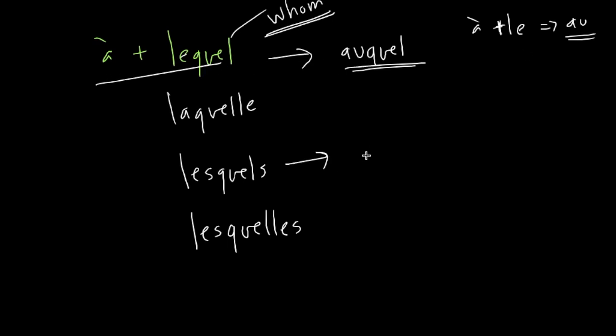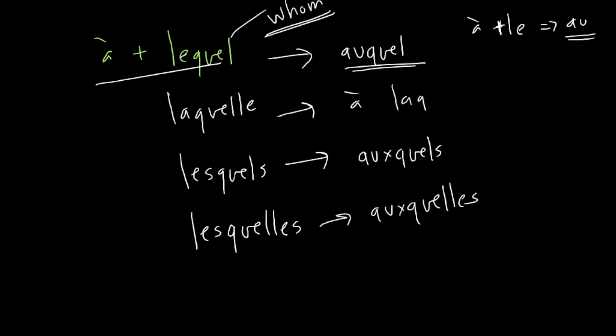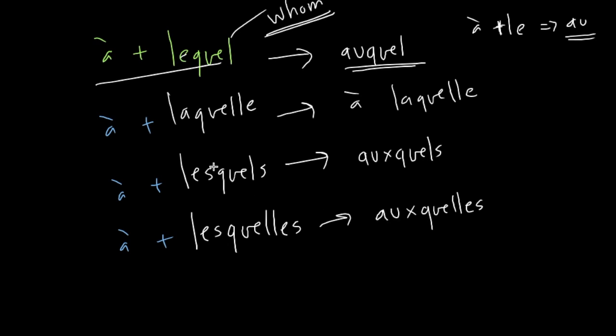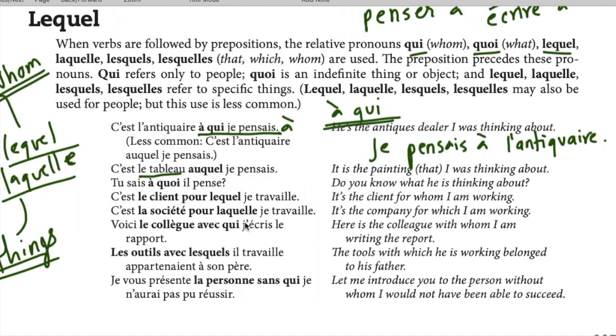Only laquelle remains à laquelle, because it starts with la. The rest start with le, so when they are preceded by the preposition à, they become auquel.